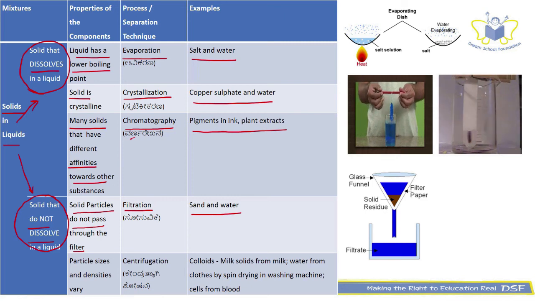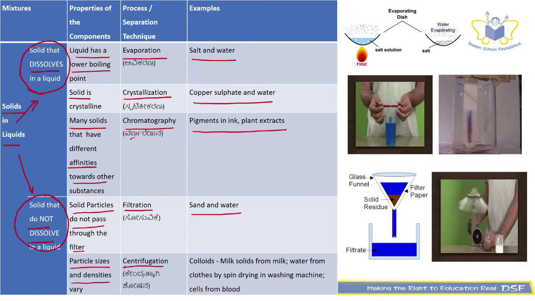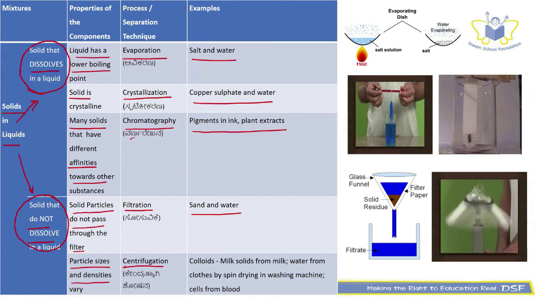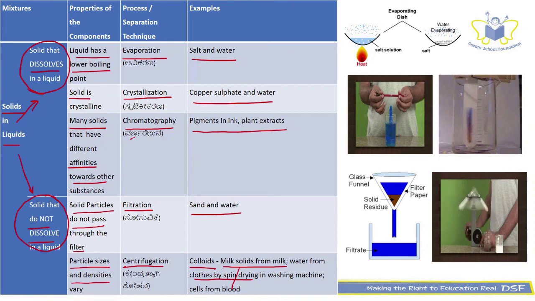Next, the property we are going to consider is particle size and variation in densities. In that case, we can use centrifugation, wherein you can separate the mixtures based on their density. Examples are colloids, milk solids from milk, water from clothes by spinning or drying in a washing machine, and cells from blood.